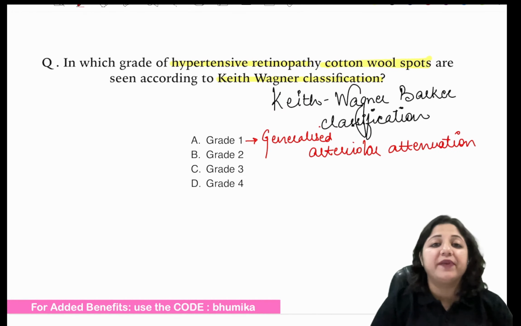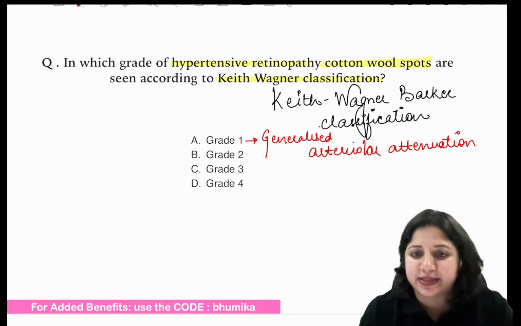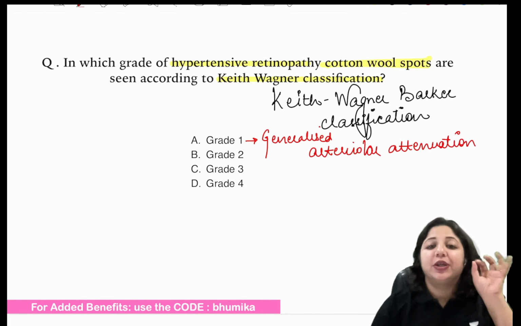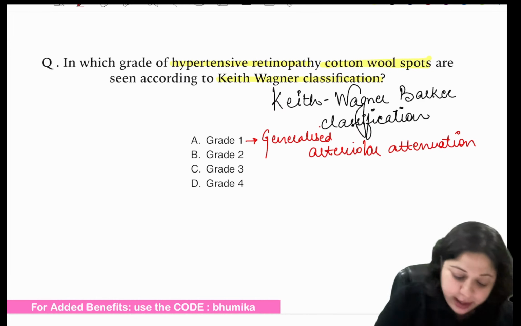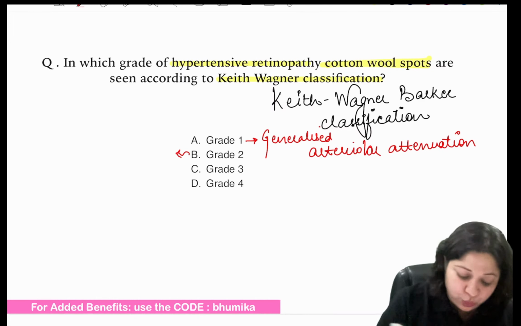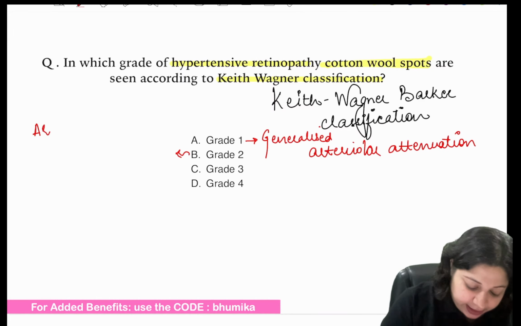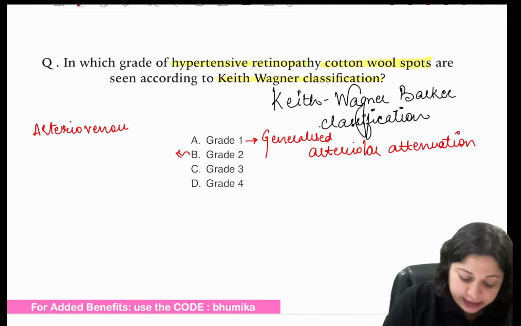Okay, so now what are we discussing? Keith Wagner Barker classification of hypertensive retinopathy. So that is generalized arterial attenuation. When we talk of grade 2, it means arteriovenous nipping.